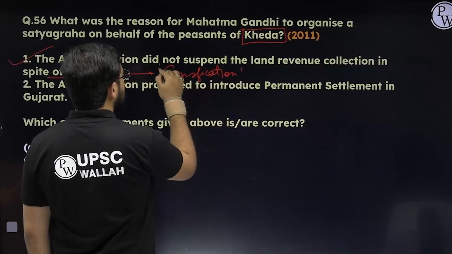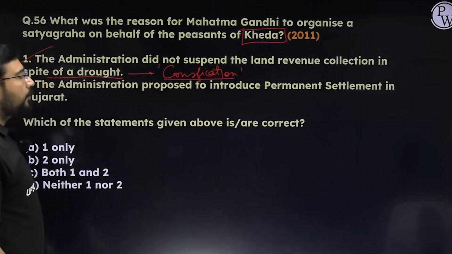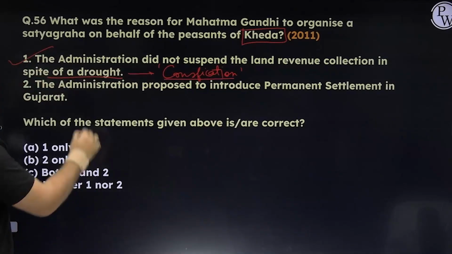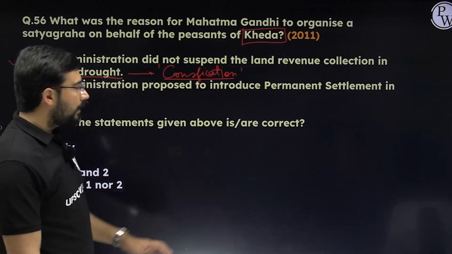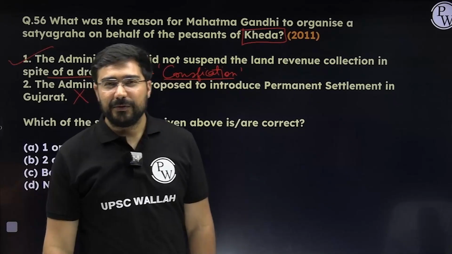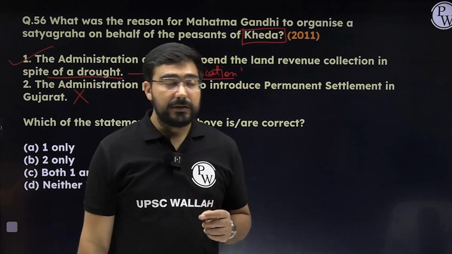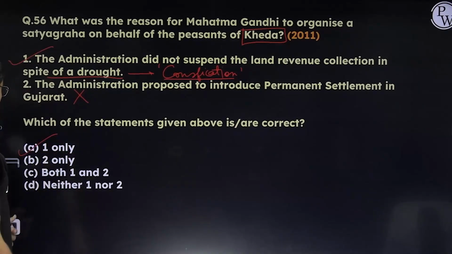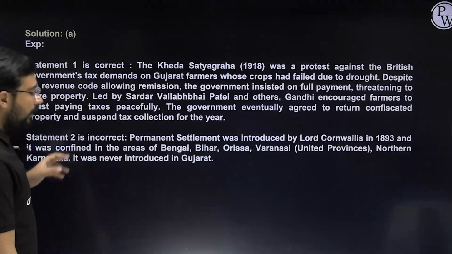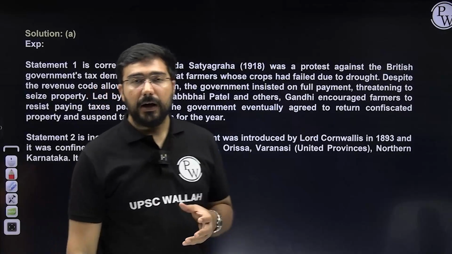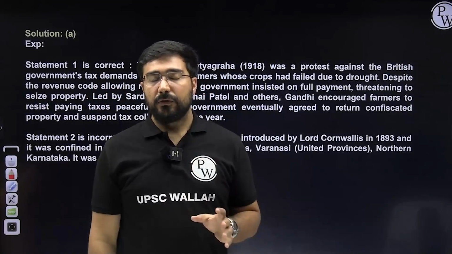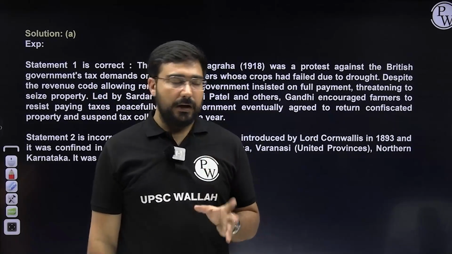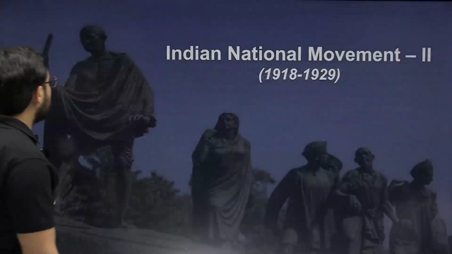The first statement is correct. Second, the administration proposed to introduce permanent settlement in Gujarat. This has no bearing. This is just an unnecessary statement which is added here. The second statement is incorrect. First is 100% correct. Answer here will become A. After this satyagraha, the government finally woke up and accepted that they were not going to collect the revenue, and that was suspended for the year.